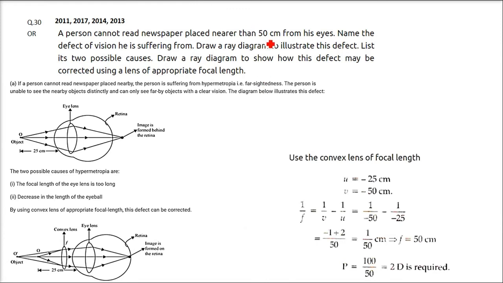So here it's 50 centimeter, right? The distance of the newspaper. So we can use this. See, if you use u as minus 25, because it is given like this, and v is minus 50, we can use 1 by f equals 1 by v minus 1 by u, and we have to use this for focal length. We have to use this as negative, and when we compute it, f will be 50 centimeter, and you know how to find out the power. 100 by this f, which is 2 diopter.